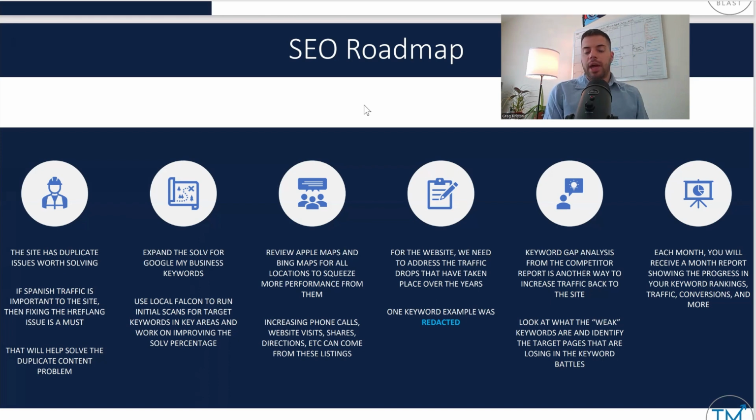Review Apple Maps and Bing Maps. So again, I want to squeeze as much opportunity as possible. There are people like me who use Bing over Google. I also use DuckDuckGo as well. DuckDuckGo defaults to Apple Maps. So if you're searching on DuckDuckGo, it goes to Apple Maps, and for Bing, obviously goes to Bing Maps. So those are areas of opportunity. Not everyone's always on Google. So I want to make sure that we're optimizing descriptions, categories, photos, anything we can do.